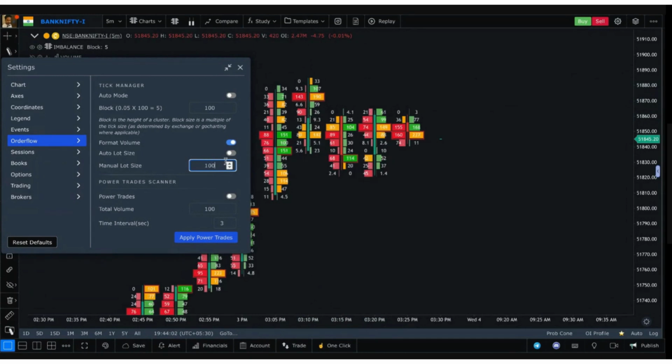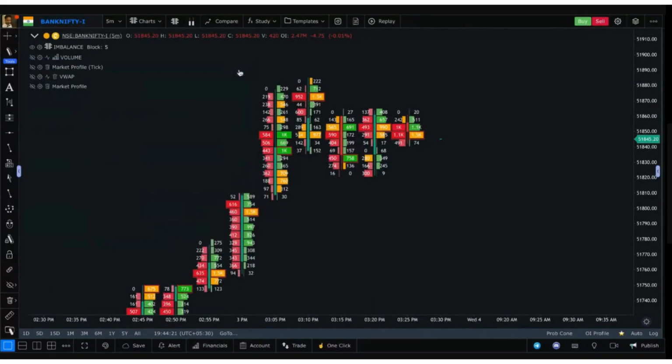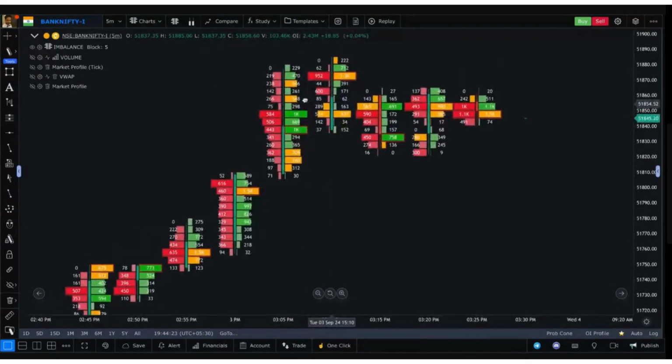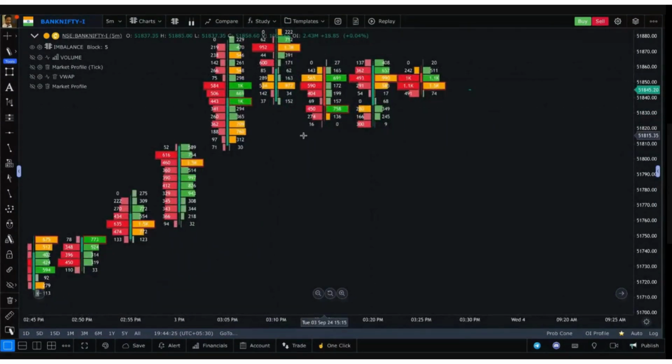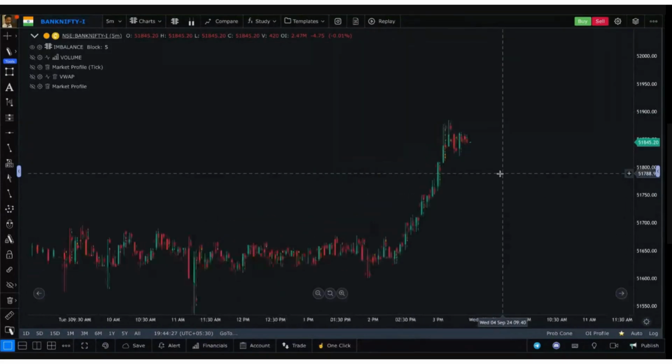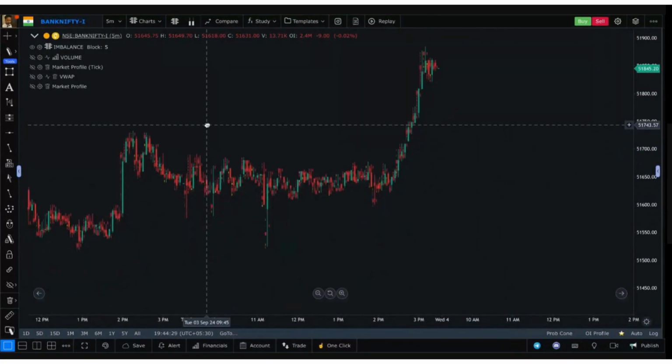If you divide by 100, you will see different numbers, but you will still see the same amount of volume, relatively speaking, on this chart. So I divide it by 15, which is the lot size of the futures, and I like to use charts like this. Now, a key thing to understand on how to use order flow is using it with delta.